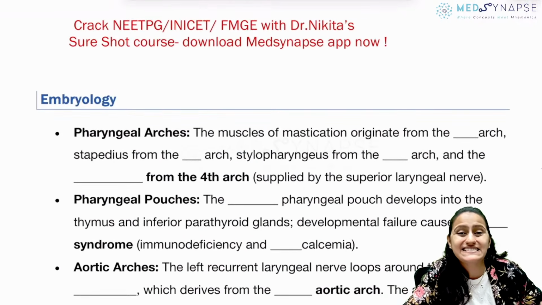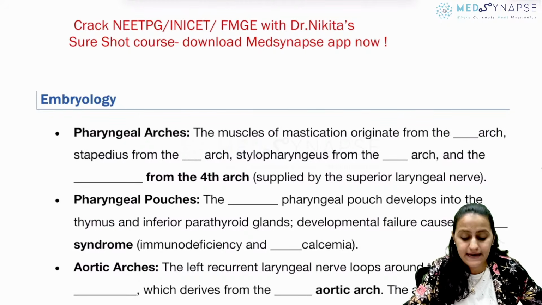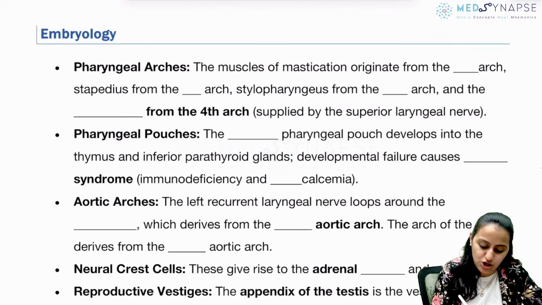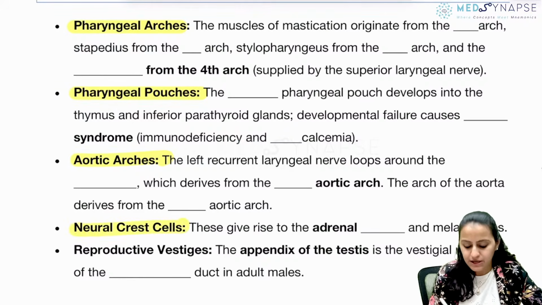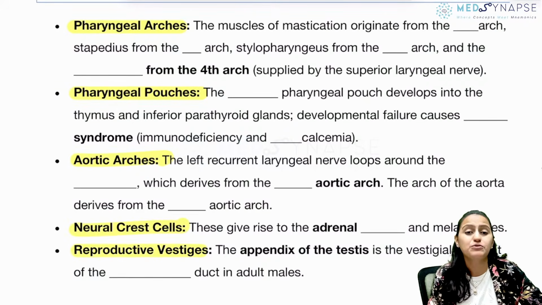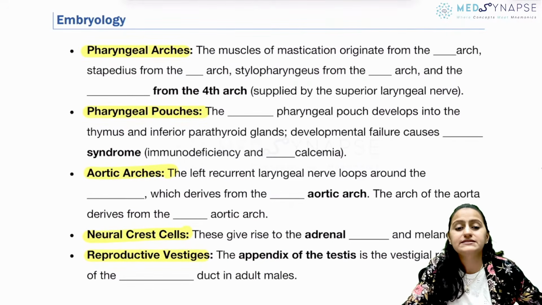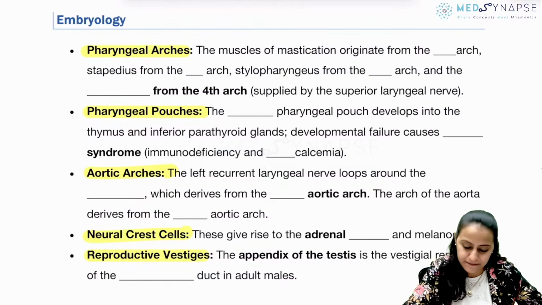We'll go on to the next segment, which is embryology ke important points. Very, very important topics that we have discussed in our short videos: pharyngeal arches, pharyngeal pouches, aortic arches, neural crest cell and the reproductive system, mesonephric duct, paramesonephric duct, right? So we'll see quick questions for assessment and active recall here.